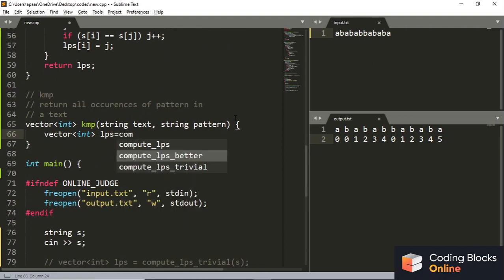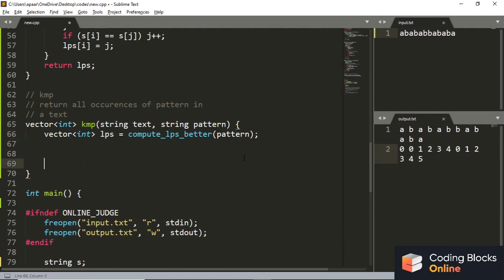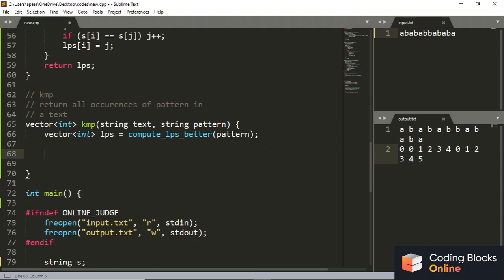Better use any function, not the trivial one, of course, as it is an O(n) cube algorithm. Let's compute that LPS using the pattern. So this automata is being constructed there, and I've computed the LPS value over the pattern.